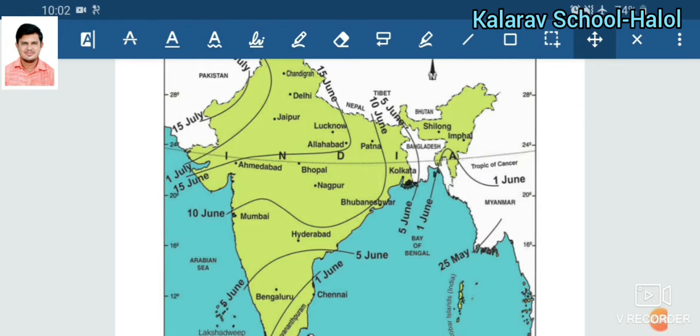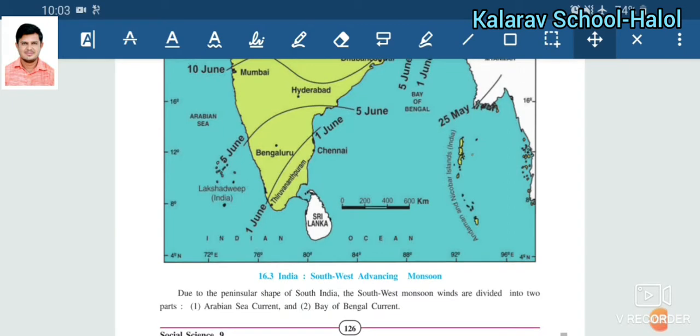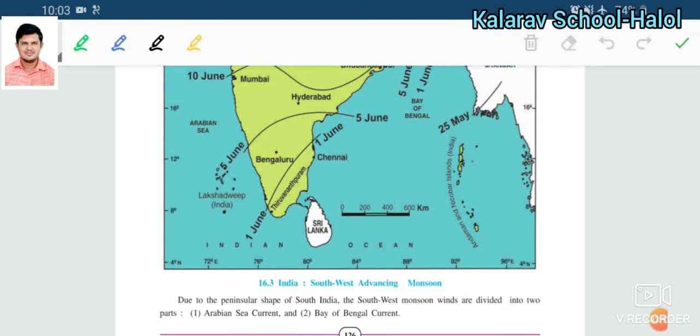Whenever I come for checking your notebook, I will check whether you have pasted this map in your notebook or not. This is a very important instruction for our map 16.3, about the India southwest advancing monsoon. You have to draw it, fill it properly with color, fill in the information about this map properly, and paste it into your notebook. That is very necessary. Okay, this map will come in the exam also.